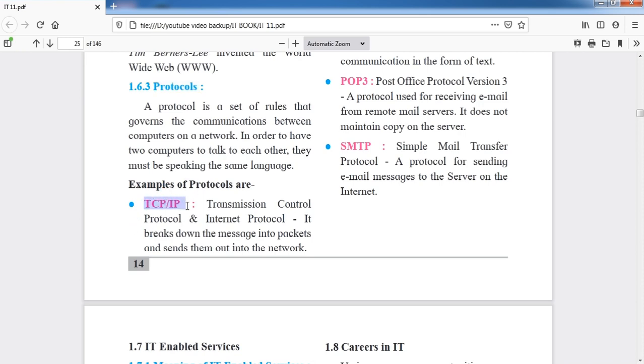First is TCP/IP, that is Transmission Control Protocol and Internet Protocol. This is the most important protocol over the internet. It breaks down the messages into packets and sends them into the network.